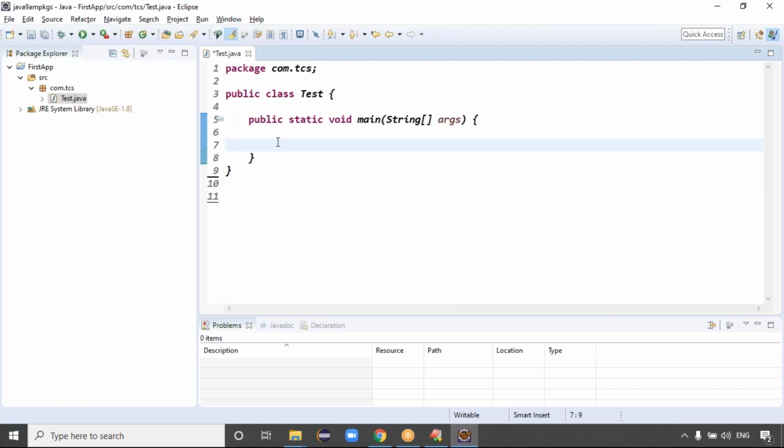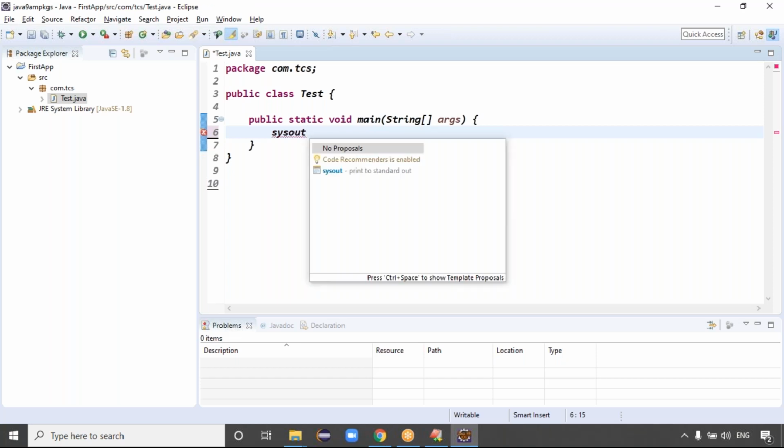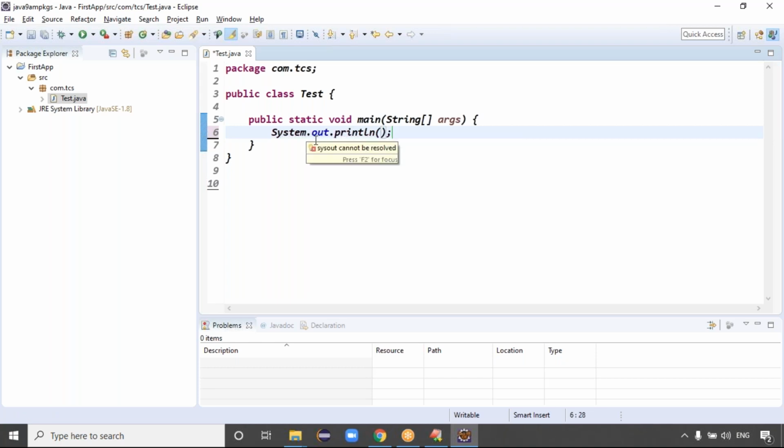Good, guys. And see here, in the Eclipse IDE, you frequently want to write the print statement, right? In Eclipse IDE, the SOP shortcut is sysout. You can write sysout, then Ctrl+Space. When you type sysout in lowercase and press Ctrl+Space, automatically you get System.out.println, guys.